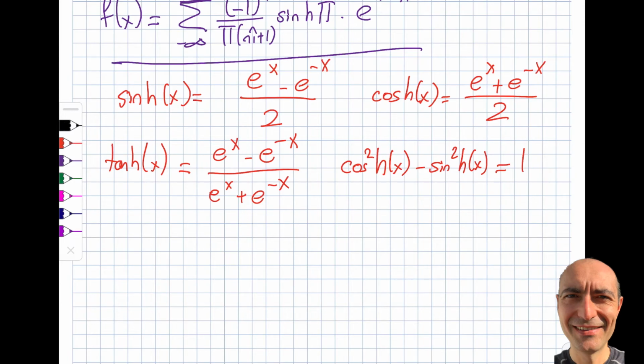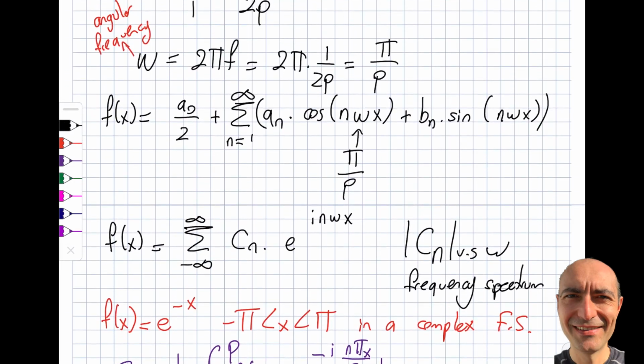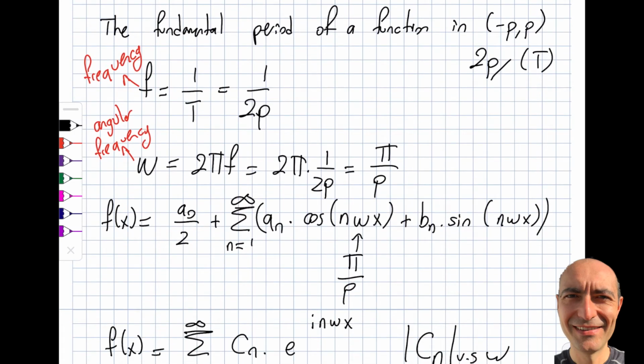Okay, now let's go back to the frequency stuff that we talked about. I want to get the frequency spectrum of this, but let's look at the period. That's the first thing that we need to do. So the period, I'm going to write this over here. It was going from minus pi to pi, right? So from here, my f turns out to be 1 over 2 pi. And if I want to write my angular frequency from here, you can see that then that's going to be pi by p, which is pi by pi. So I will get 1. The angular frequency of this particular one is 1. So that's something to note.